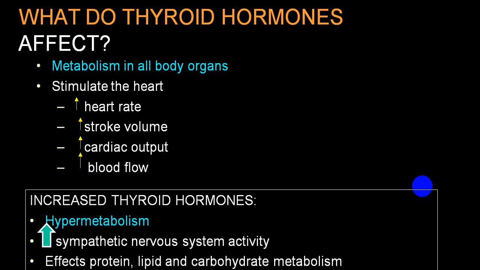I'll be bypassing slowly. So this is the increased heart rate, stroke volume, cardiac output, blood flow is increased. Increased BMR, hypermetabolism. So there is negative protein balance, negative lipid balance, and carbohydrate level in blood will be increased, and there will be increased sympathetic activity.